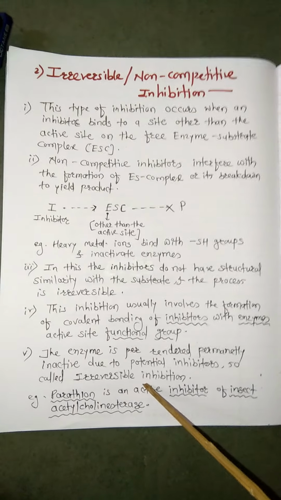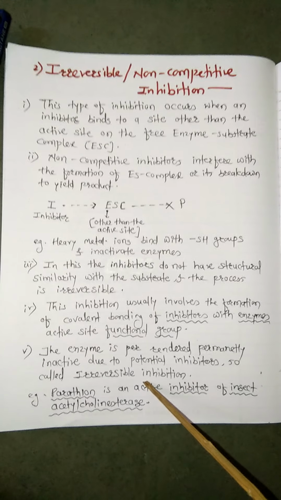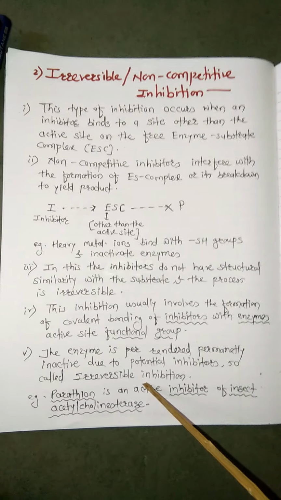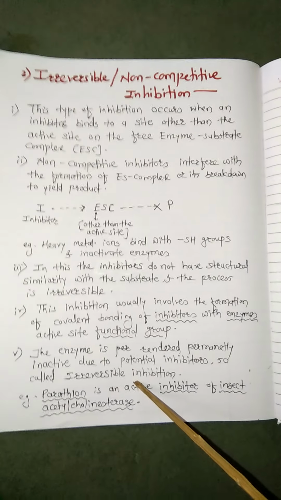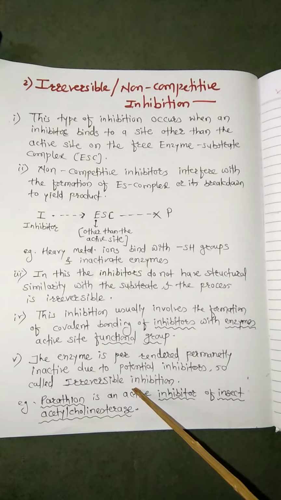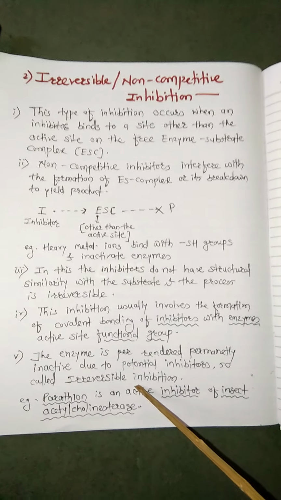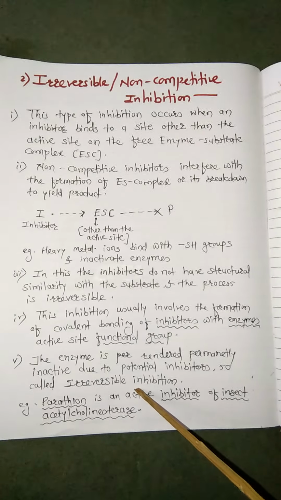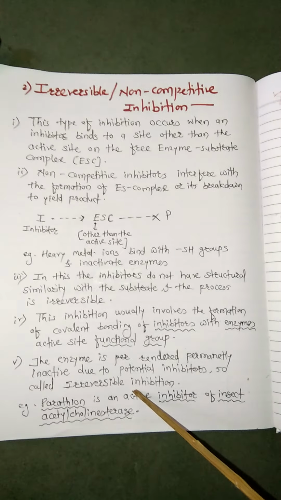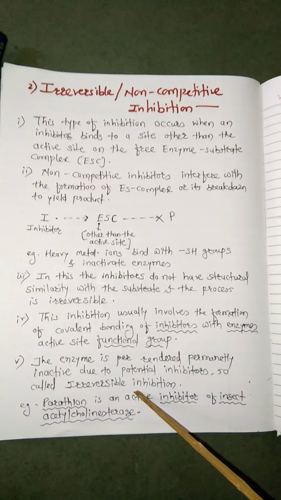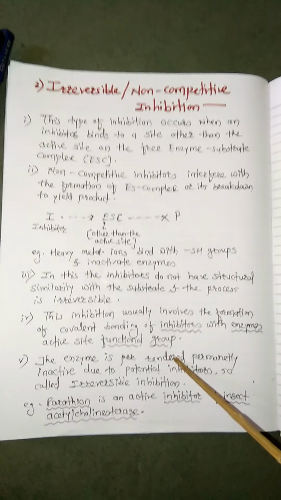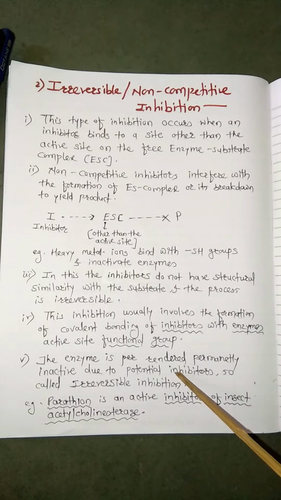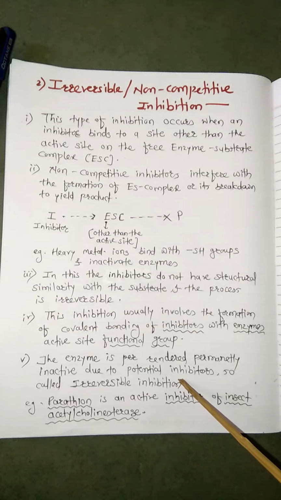So whatever the inhibitors may be here, they make the enzymes completely inactive, so the process will not reverse, so it is called an irreversible inhibition process. As in the case of the reversible, after increasing the concentration of the substrate, the process reverses, but here that is not possible, so it is called irreversible or non-competitive inhibition.